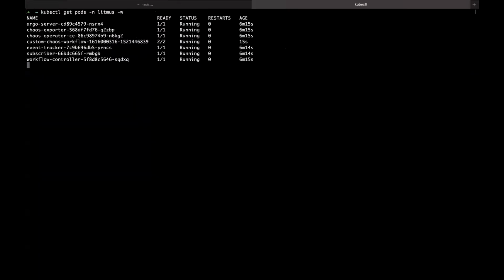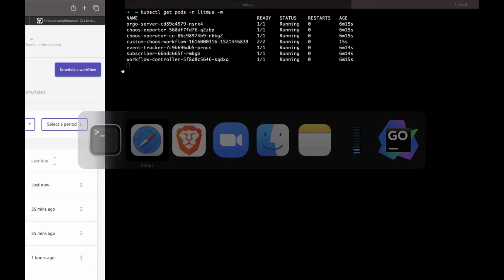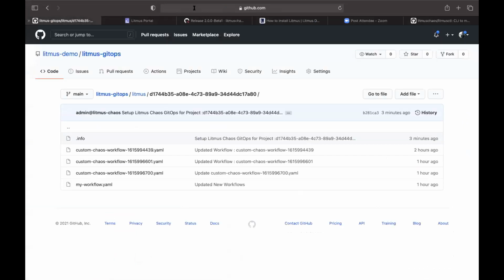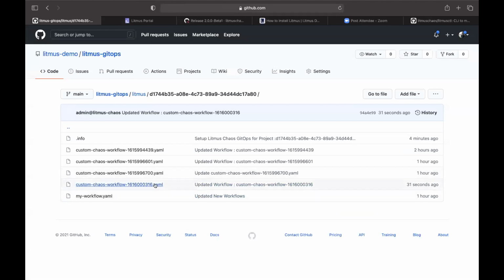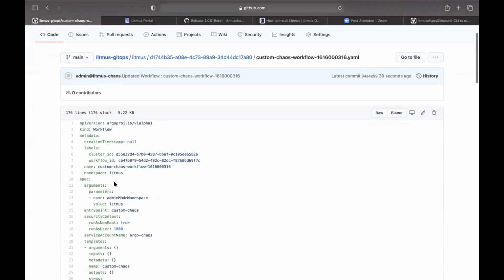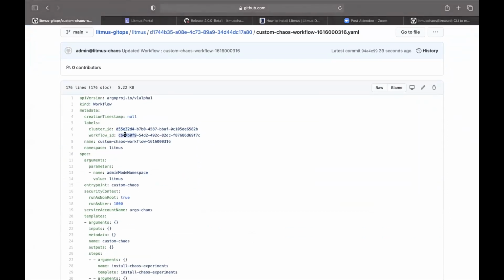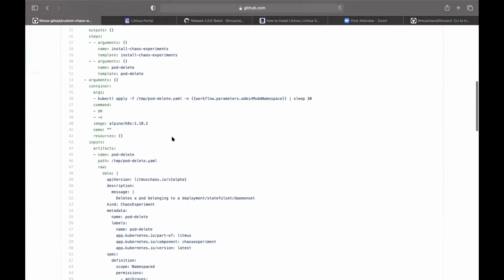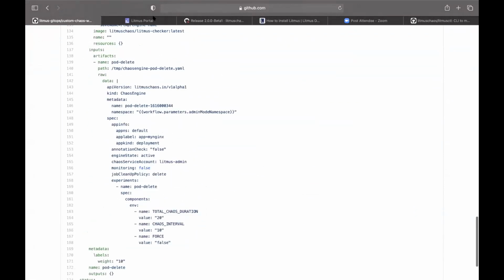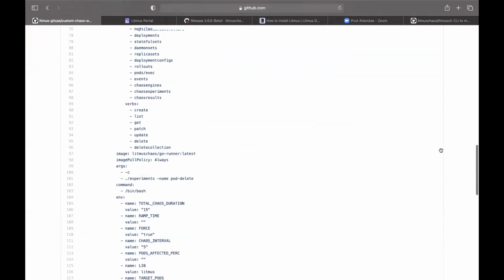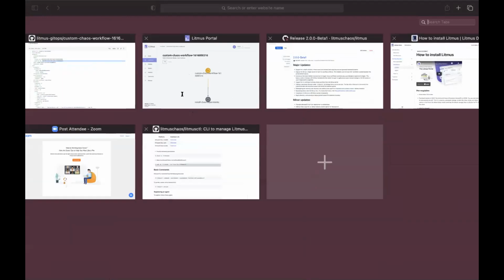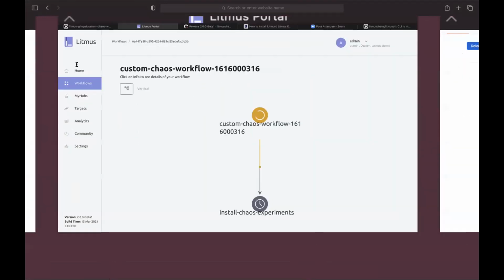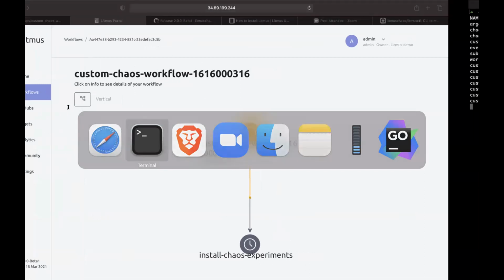Let me check on my Git repository. Yeah, you can see the workflow has been pushed to the Git repository 31 seconds ago. And you can see all the artifacts, my cluster ID, my workflow ID, and the installation step and the engine step. So let's see what is the status of the workflow. Yeah, so it is installing right now.